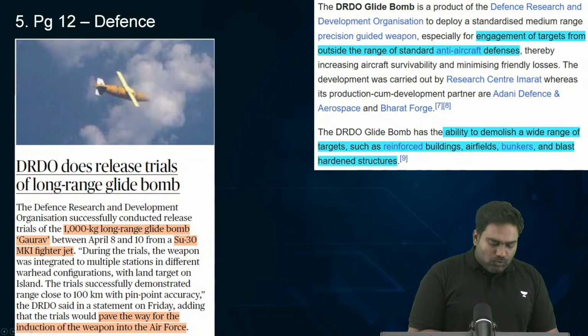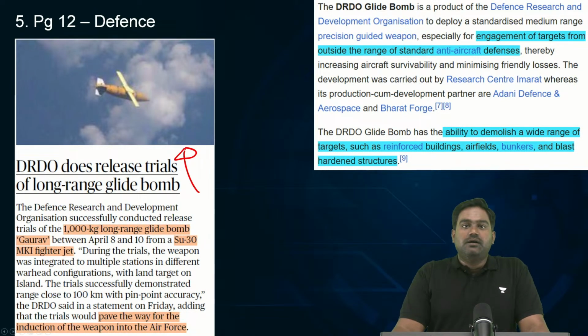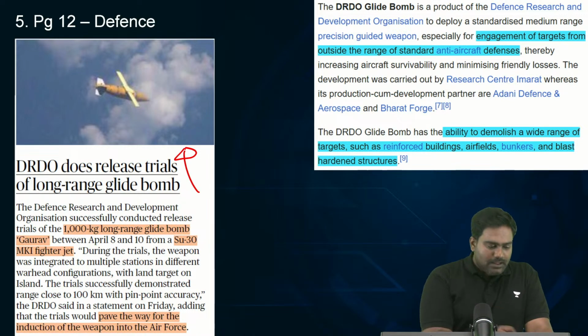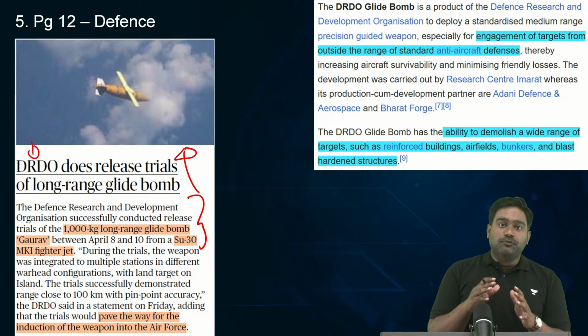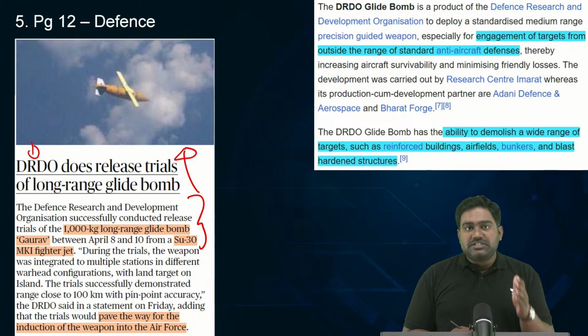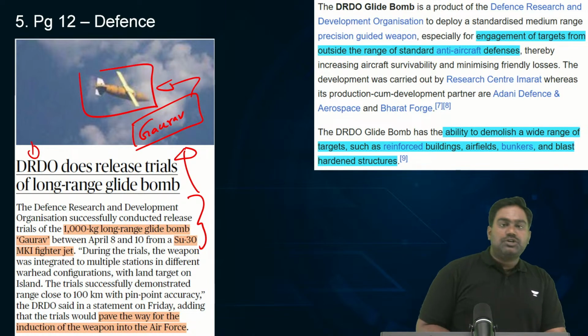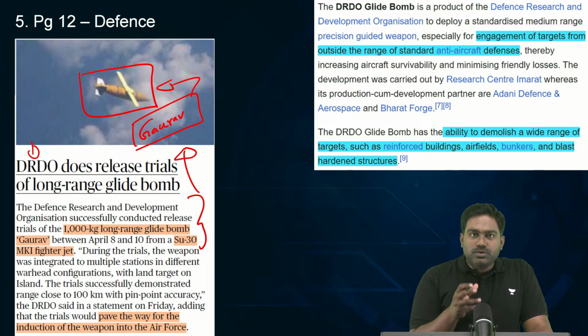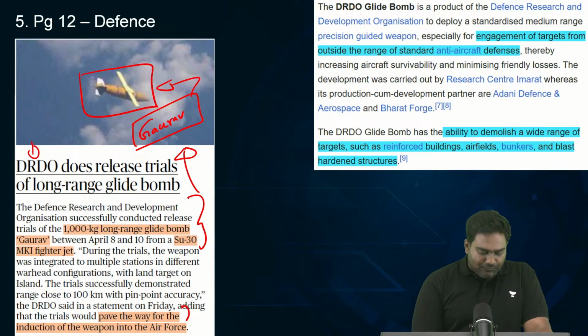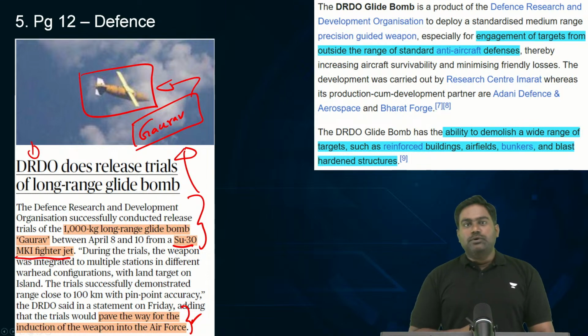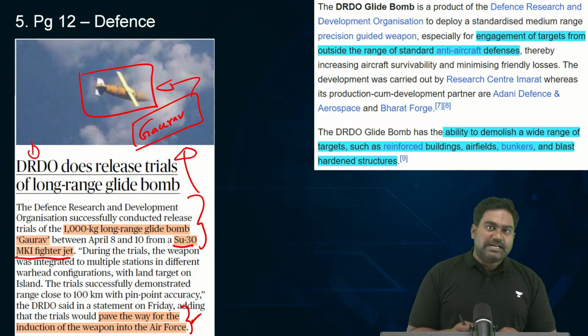Next, with regard to defense, there has been a big announcement by DRDO. The Defense Research and Development Organization has announced the successful trial of India's first long range glide bomb, which has been named as Gaurav. Gaurav is an indigenous long range glide bomb which provides a unique advantage to the Indian Air Force. It has been tested repeatedly over the last few days using the Sukhoi 30 fighter jets.